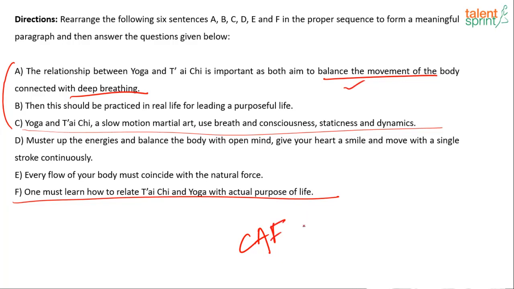Okay, so F becomes the next option, with actual purpose of life. Okay, first you must learn how to relate. Okay, then first you should learn how to relate, and then this should be practiced in real life for leading a purposeful life.